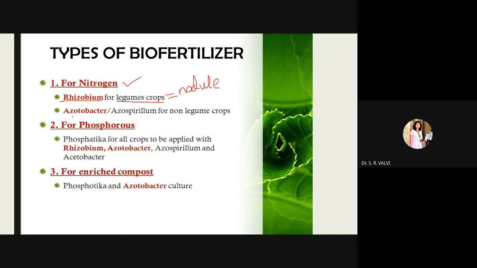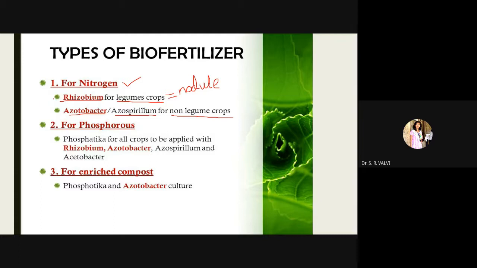Whereas the azotobacter or azospirillum, they are associated with the non-leguminous crops. So here no nodule like structure will be developed, they are symbiotically associated with the non-leguminous crops, right?